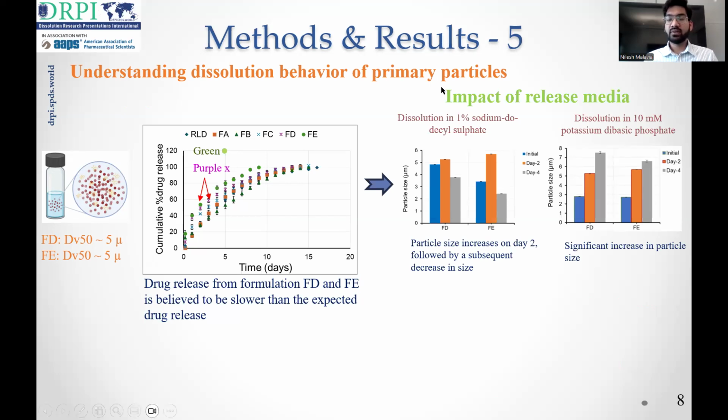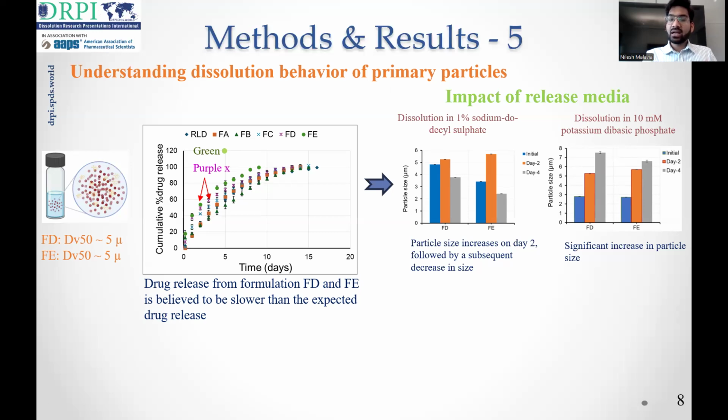And when we see the particle size data of sodium dodecyl sulfate, we can see that initially there is an increase in particle size followed by a decrease in particle size. And when this media is replaced by PBS, there is a significant increase in particle size on day 2 and day 4. And the possible reason for this could be the particle agglomeration that is taking place at day 2 and day 4.